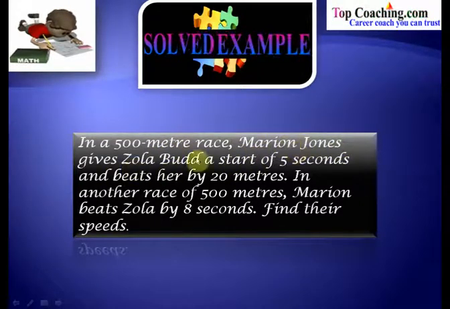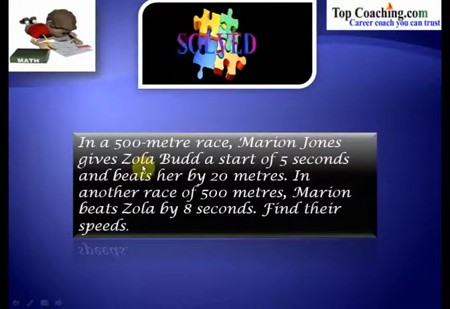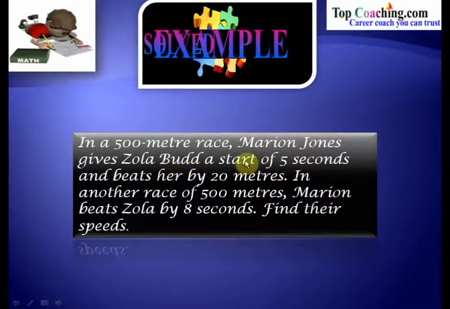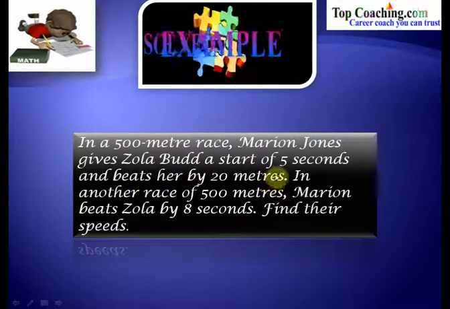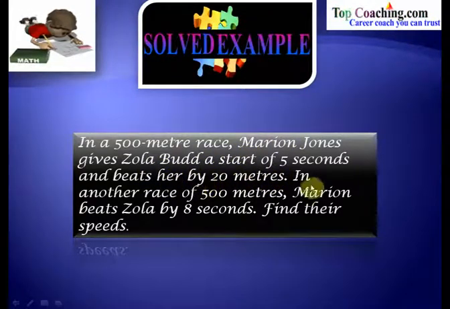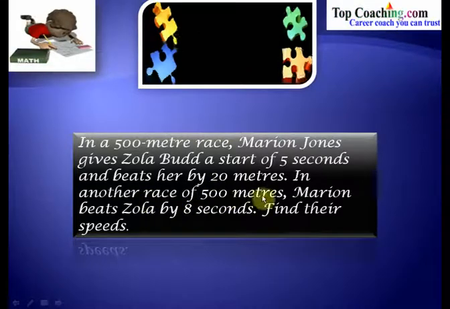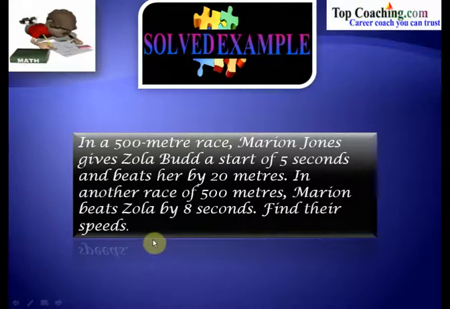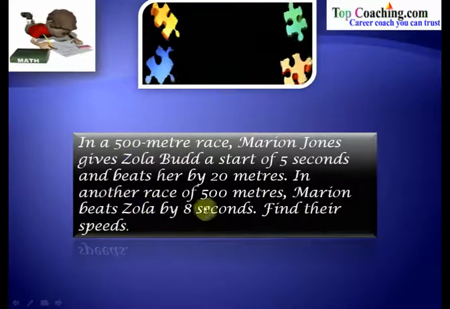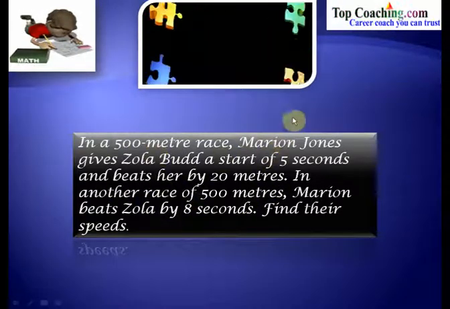So in this problem, we have been given that there's a 500-meter race in which Marion Jones, who's a runner, gives Zola Budd a start of 5 seconds. Now we already know what we mean by a start of 5 seconds. And Marion Jones beats her by 20 meters. This we have also studied. In another race of 500 meters, Marion beats Zola by 8 seconds. We have to find their speeds. So this involves the concept of straight tracks. So let's see the solution.